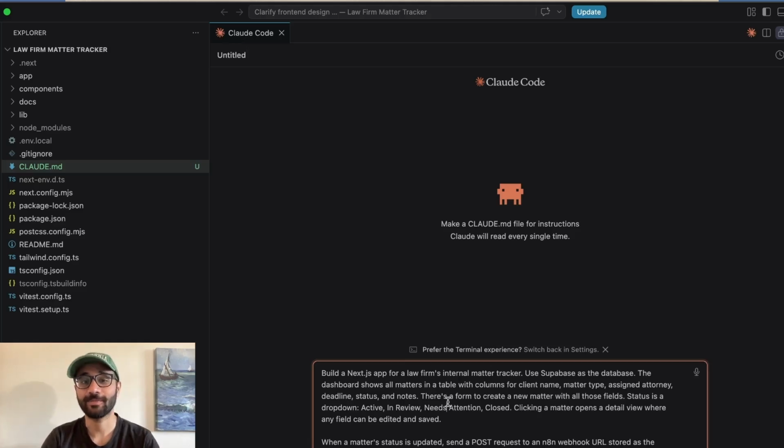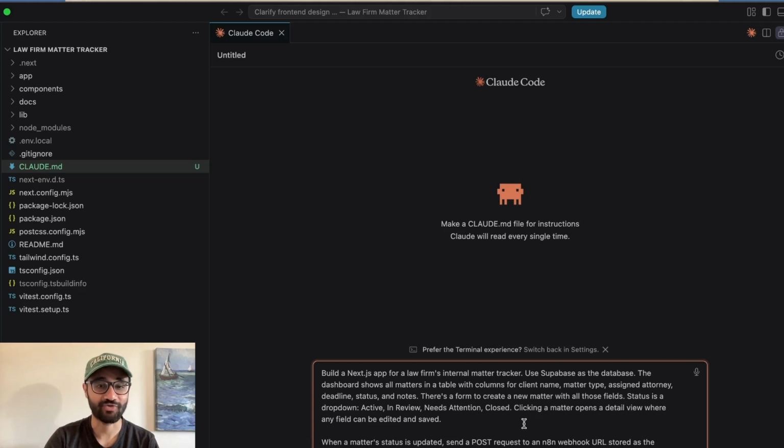And here is the prompt we're going to use. We're saying build a Next.js app for a law firm's internal matter tracker. Use Supabase as the database. The dashboard should show all matters in a table with columns, and I've listed the columns. There's also a form to create a new matter with all of those fields.